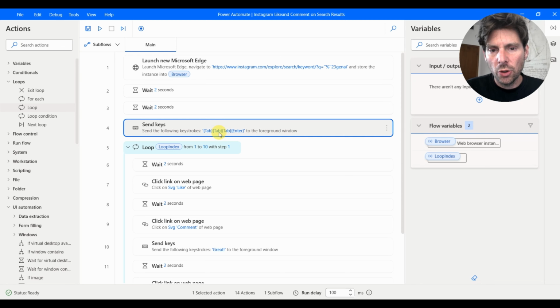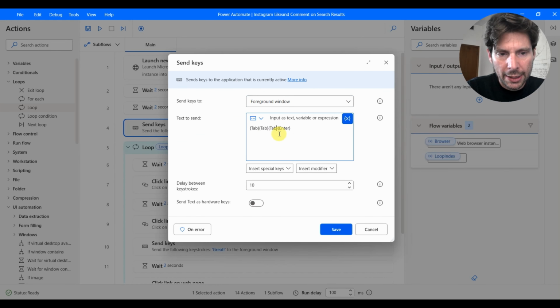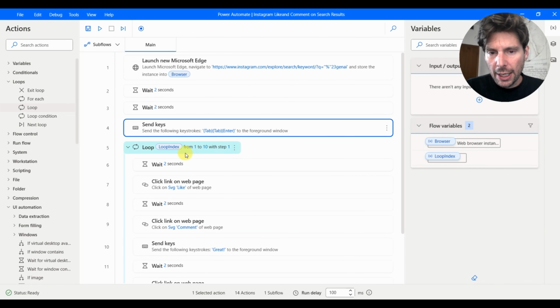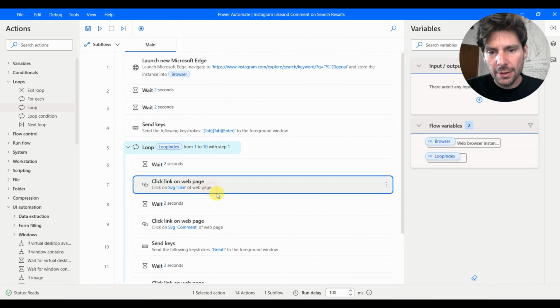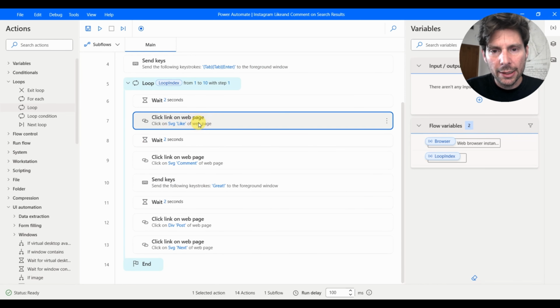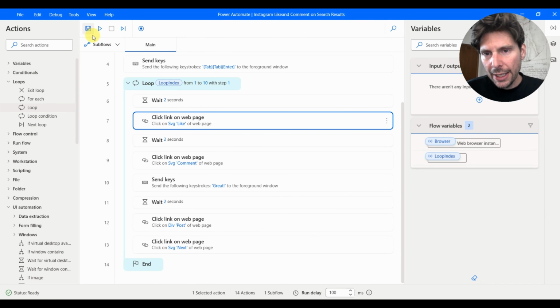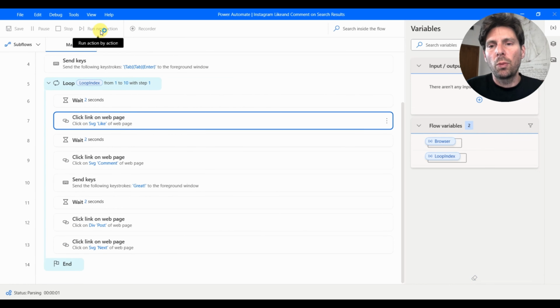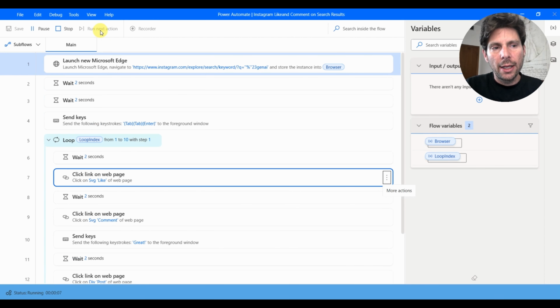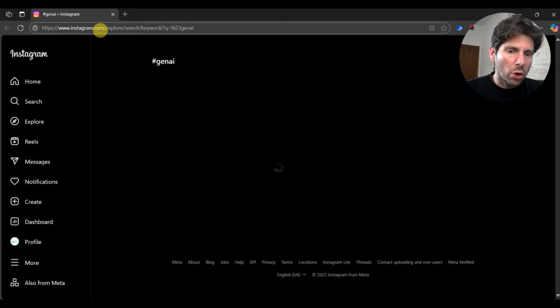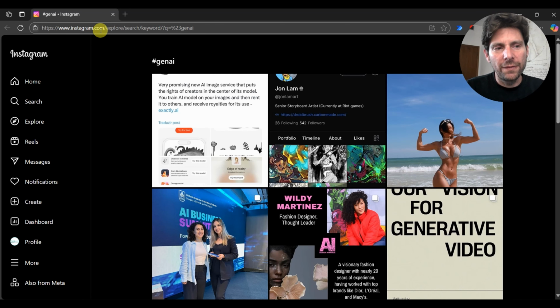All right, so we can also hit tab not 3 times, but just a couple of times, like twice. I think that would be enough. And then we're going to be able to see the first thing. We should click on like. So let's go to advanced, also send physical click. Let's maybe disable this and see what happens. And let's play it. If we disable the physical click, it is also good to mention that the automation performs better, but some applications work only if an actual physical click is detected.